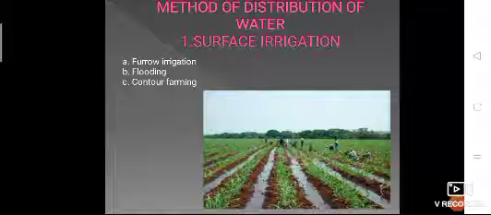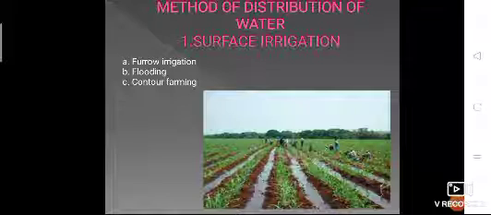Now let's talk about the methods of distribution of water. There are basically three methods for distributing water. We have surface irrigation, subsurface irrigation, and sprinkler irrigation. Okay, first let's talk about surface irrigation.